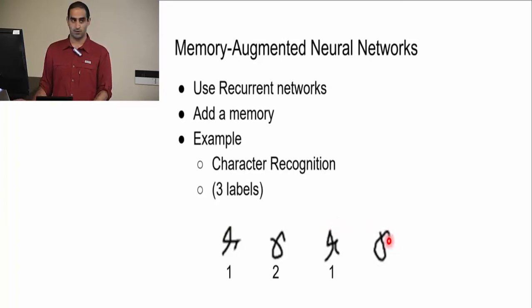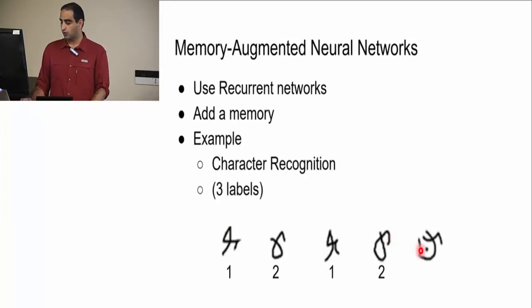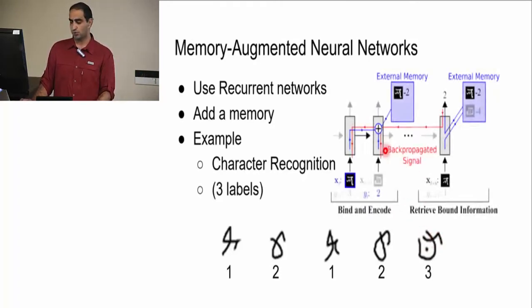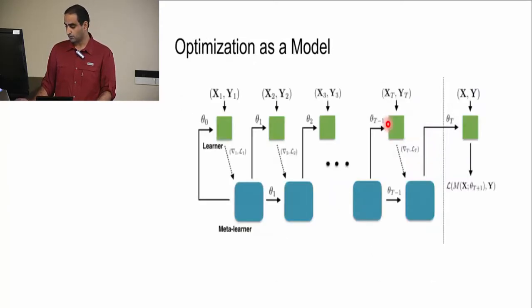And the same thing happens here. And when we show it some new character which has never been seen before, it looks at the memory and says it's not similar to any information it has in its memory. So it says it's character 3. There are much more details in their paper if you look at it, but the idea is a recurrent neural network with external memory.